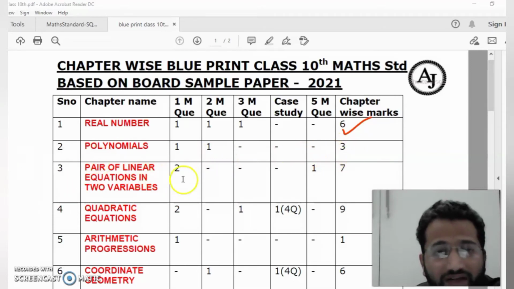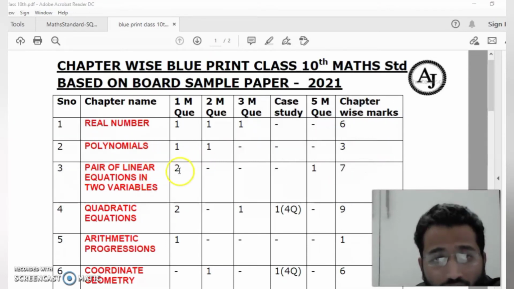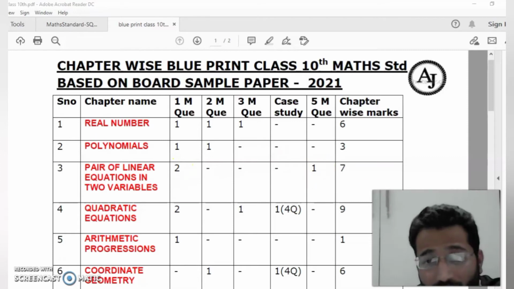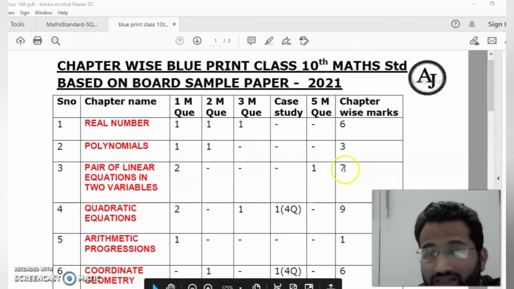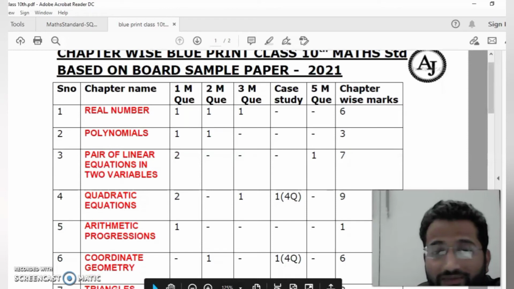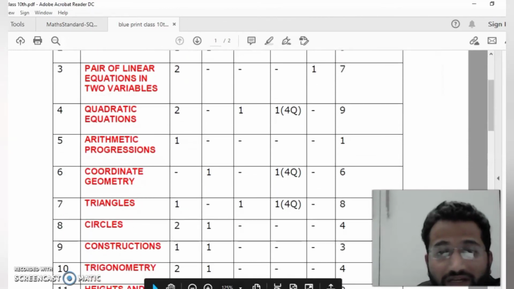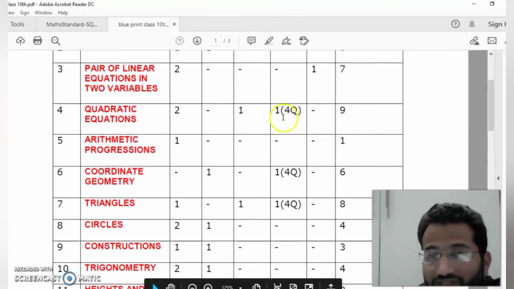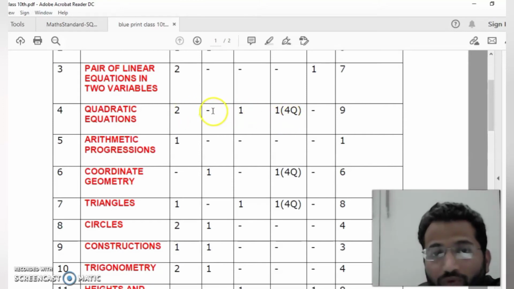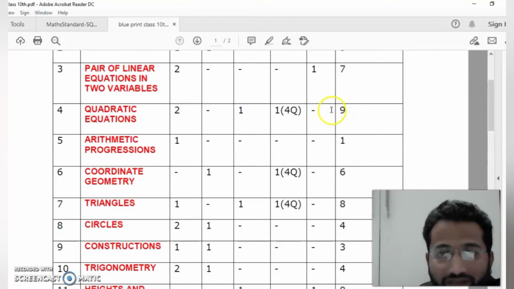Pair of linear equations, you can see 2 1-mark questions and 1 5-mark question they ask. Now you can see the weightage, this chapter is going to be 7 marks. Then quadratic equation is coming, 1 case study question they ask from quadratic equation, then 2 1-mark questions, no 2-mark question, 1 3-mark question, total 9 marks. You can see how big this chapter is going to be. Then next arithmetic progression, only 1 question they ask, a 1-mark question.